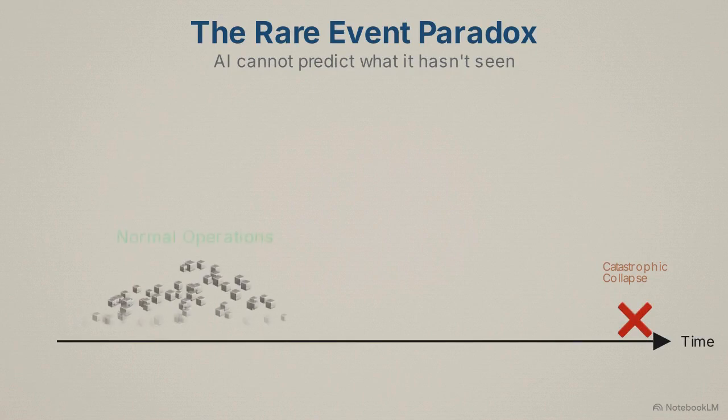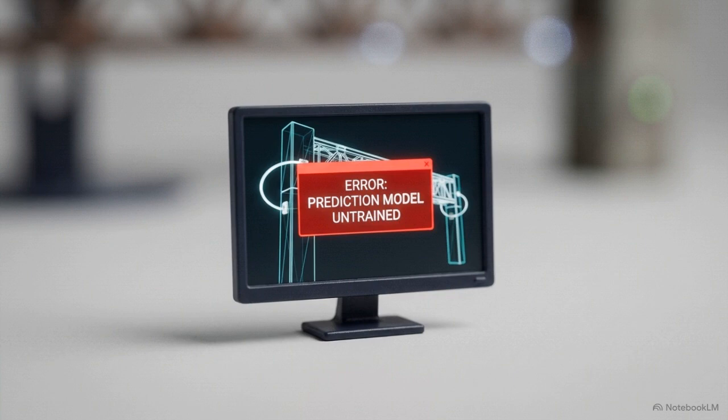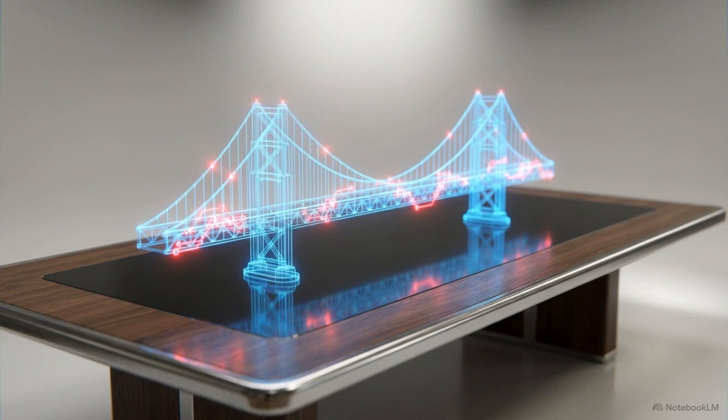There is almost no real-world data showing the exact stress patterns and microfractures that occur in the minutes before a bridge collapses. Without that physical failure data, an algorithm cannot be trained to predict the collapse of a specific structure. Because we cannot rely on past disasters to train predictive models, we must build digital systems that simulate failures before they manifest in the real world.